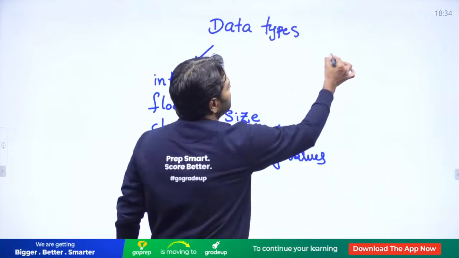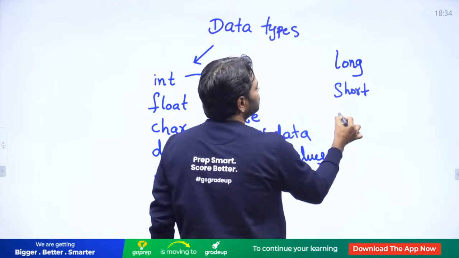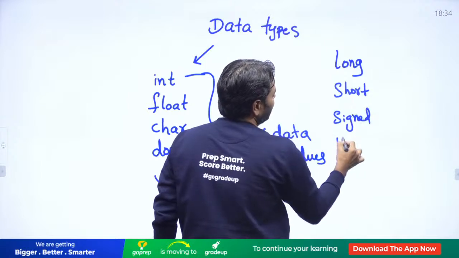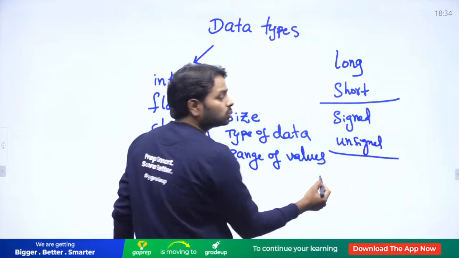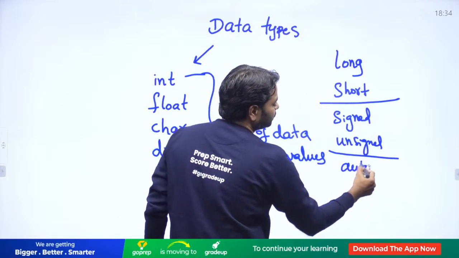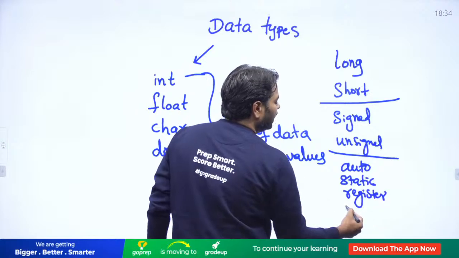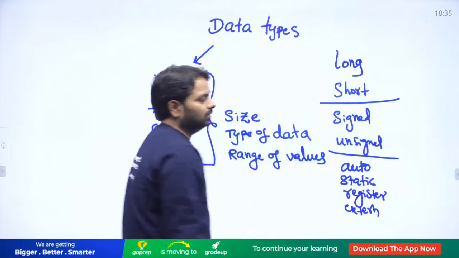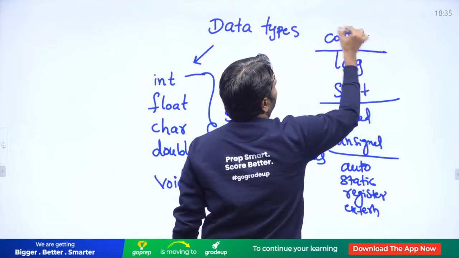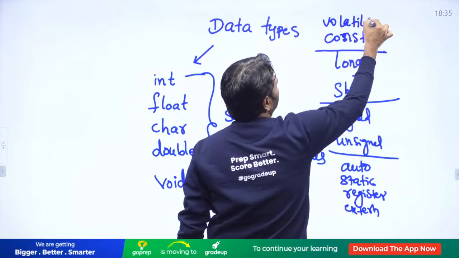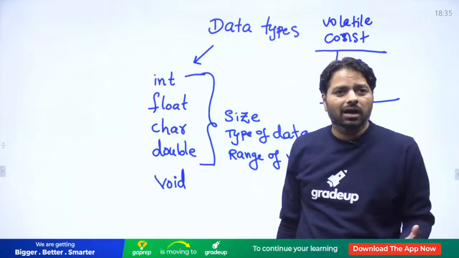Yes, long, that is short. They are qualifiers. You can even use signed, unsigned, right? And you also have storage classifiers like auto, static, register, and extern. And also you have so many you can write as a prefix, like const and volatile. I'm only talking about how you use the keywords along with a declaration.